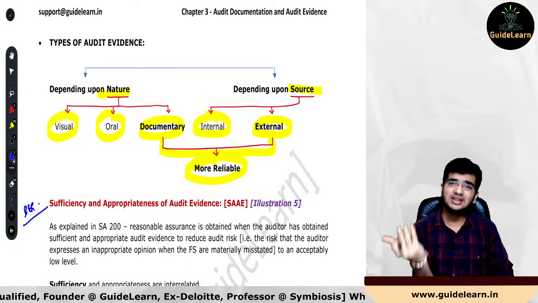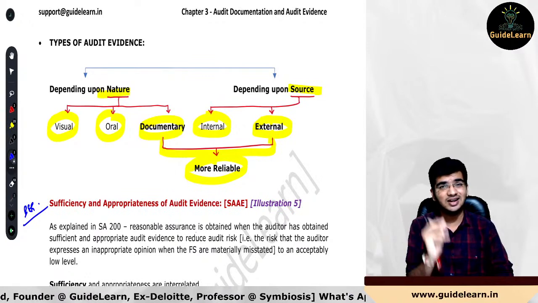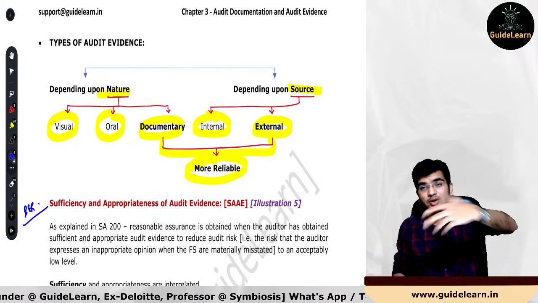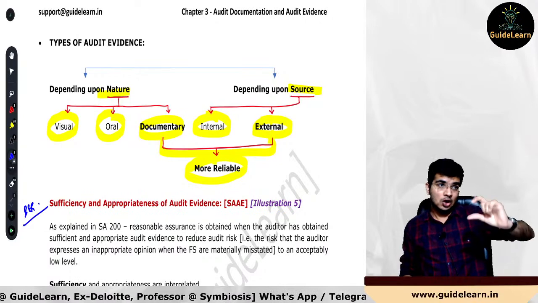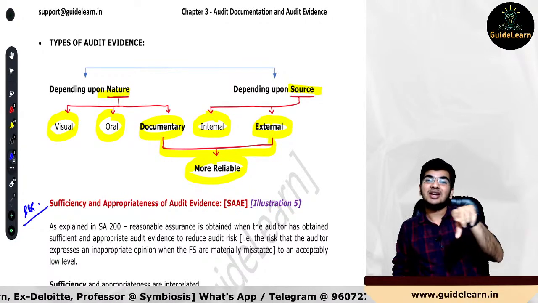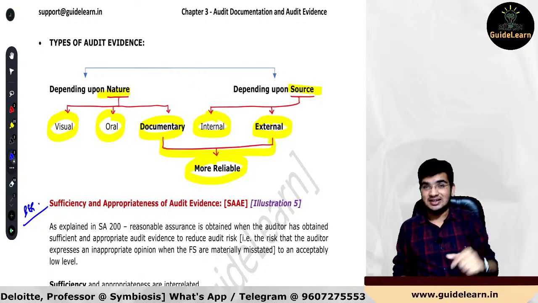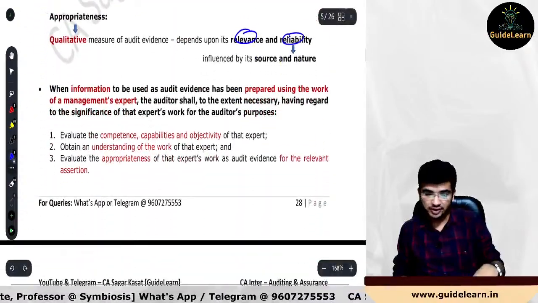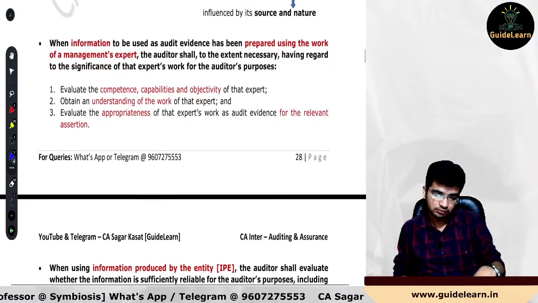Next point, source, whether that is external or internal. External, more reliable. Now going deeper into external, whether that is a related party or non-related party. If it is a non-related party, it is more reliable as compared to what? A related party external. Clear with this? I hope you guys are absolutely clear.